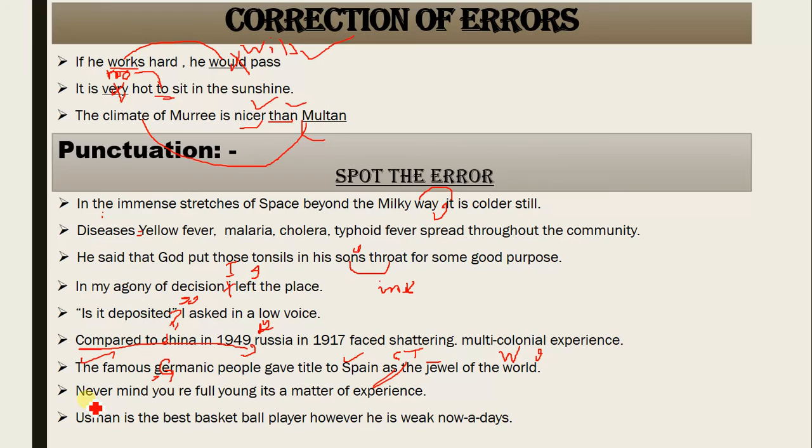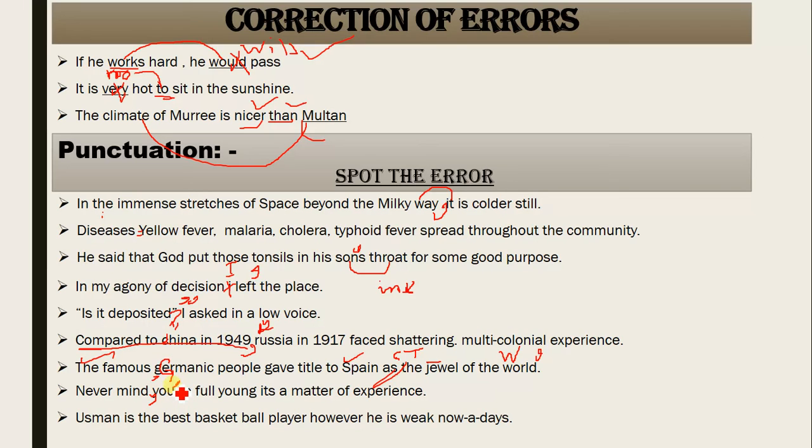What if I read this sentence without any punctuation? Never mind you are full young, it's a matter of experience. Do you understand what I am saying? What's this? Never mind, comma. It means that there should have been a pause here. Like if I say therefore, it's a transitional word. Or if I say however, moreover, nevertheless, nonetheless. Such transitional words bring a transition, a change, a pause in the speech, a beauty of speech. Never mind, you are full, you are, something is missing.